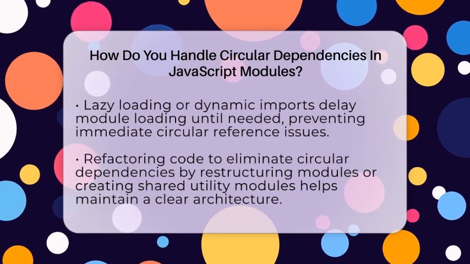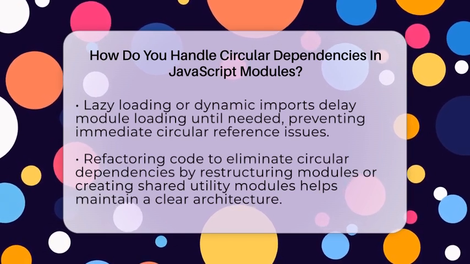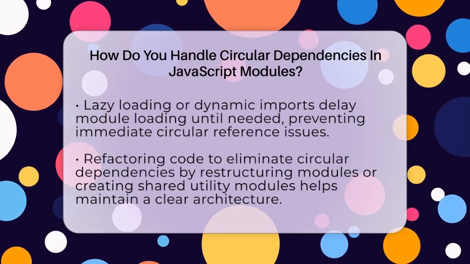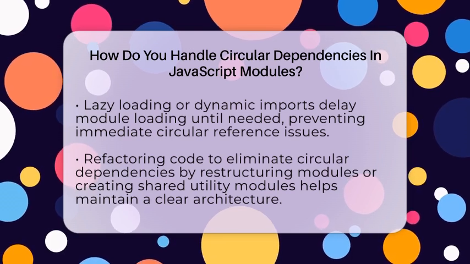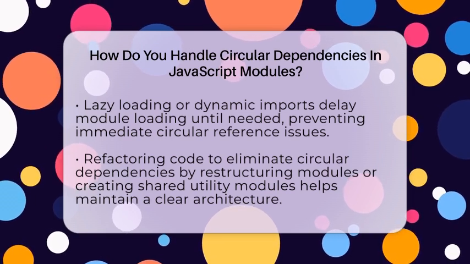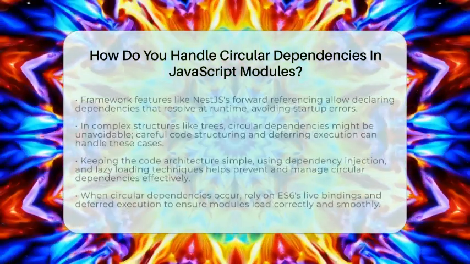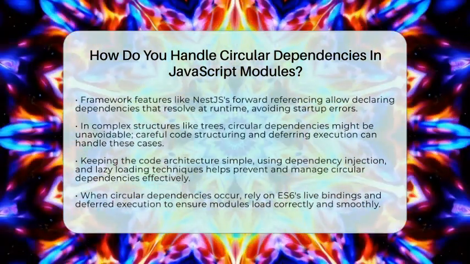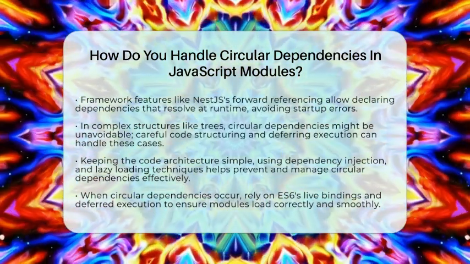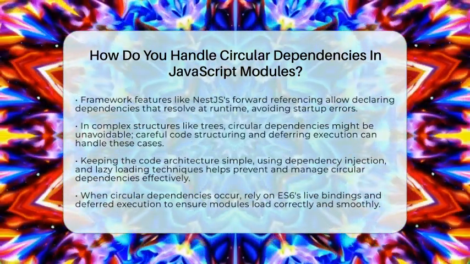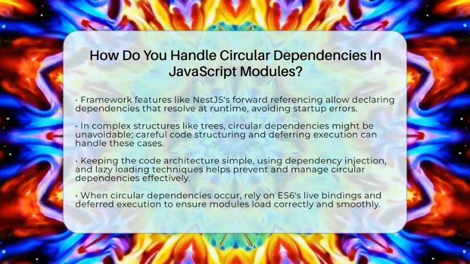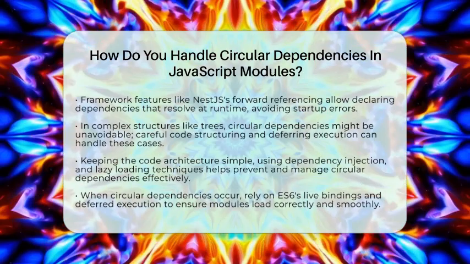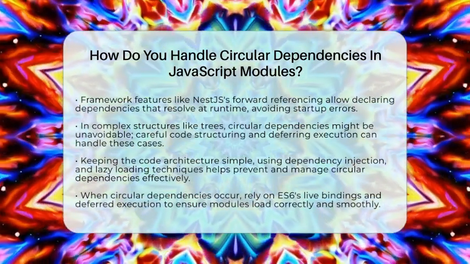In some frameworks like NestJS, there are features like forward referencing. These let you declare dependencies that are resolved at runtime, not during initial load. This technique helps to avoid startup errors caused by circular dependencies. Sometimes, circular dependencies are unavoidable, especially in complex data structures like trees. In these cases, ES6 modules are designed to handle such situations if you structure your code carefully.